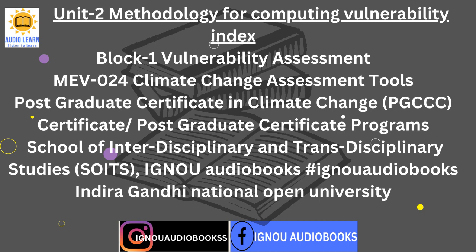We have studied in various units that people and places are differentially vulnerable to climate change. Some people and places are less vulnerable, whereas some other people and places are more vulnerable. But have you ever thought how scientists and researchers derive such conclusions? There are various methods and techniques through which researchers arrive at such conclusions. One should remember that such methods and techniques should be scientifically correct.